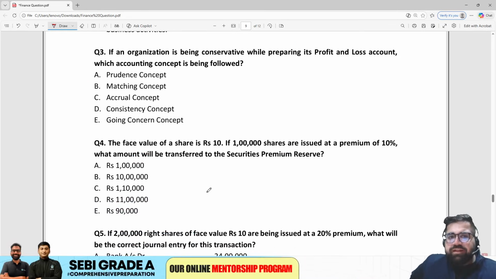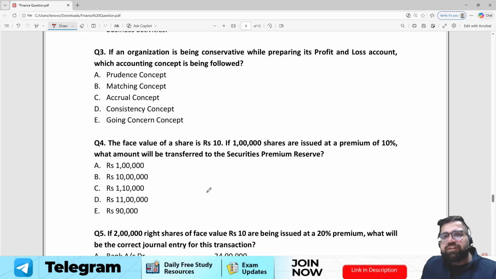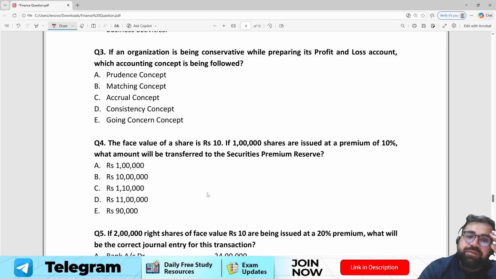If an organization is being conservative while preparing the profit and loss account, we can answer this question even without seeing the options. The correct answer will be the principle of prudence, which we also call the principle of conservatism. So the correct answer for question number 3 will be option A.